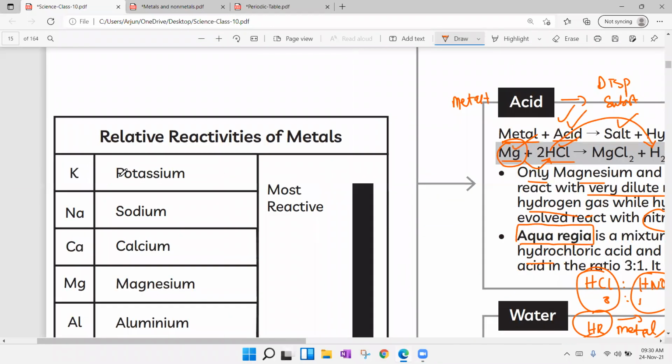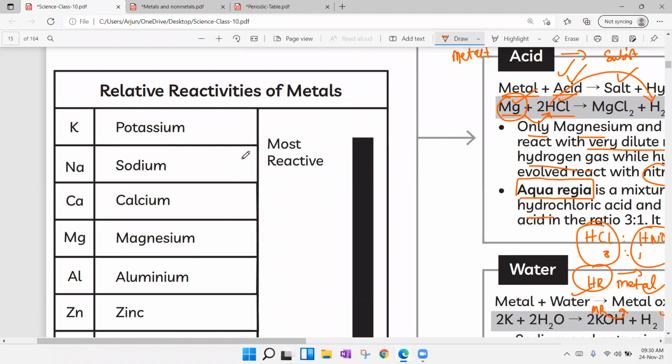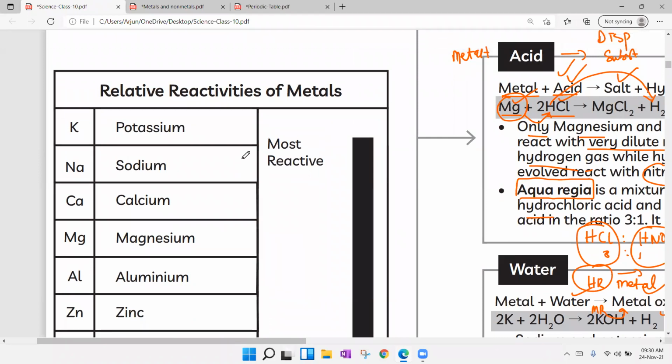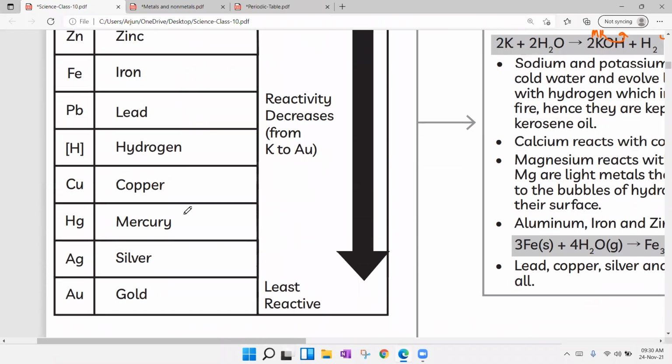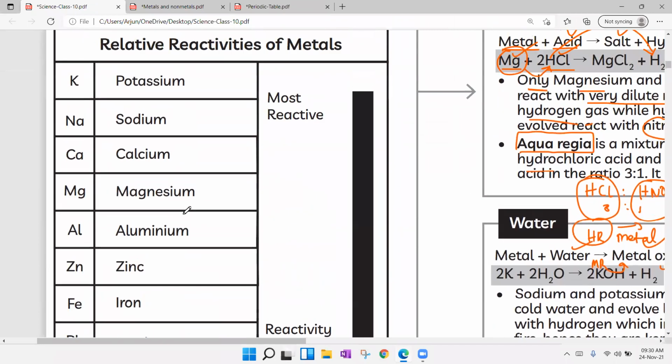This reactivity series, we have to understand. In the reactivity series, metals are divided into three categories: high reactive, moderate reactive, least reactive. And we have to understand the series. According to the series, they might ask you questions in your examination. So according to the series, we have to write the answers here. Shortcut I told you to remember.